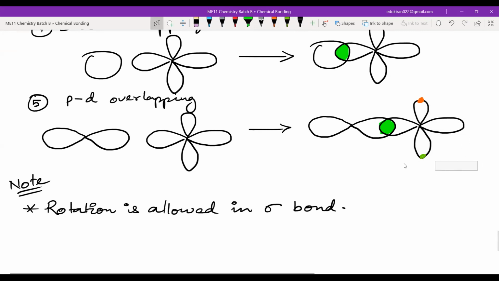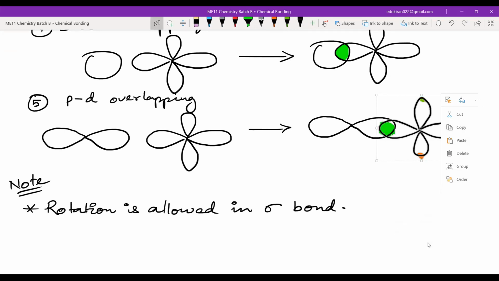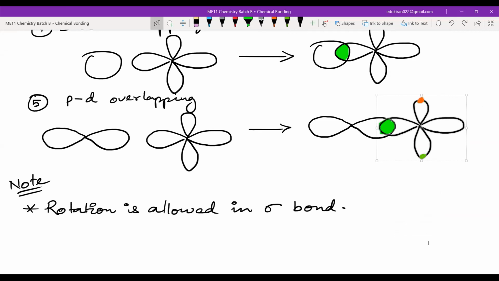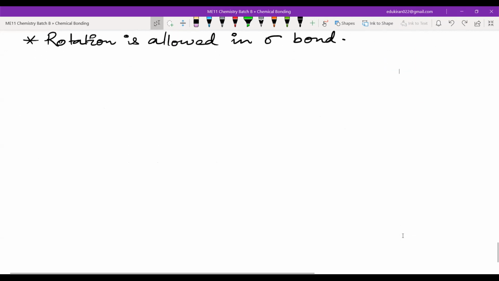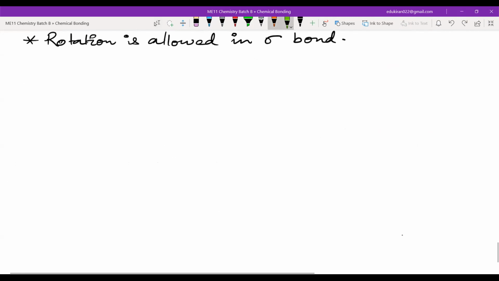The green will get above and the red will get down. So let me just try to rotate it. As you can see, now I am rotating it vertically like this. There is no effect on the bonding, right? Yes, sir. Okay, so this is what is happening. The rotation is allowed here. Fine, rotation is allowed in the sigma bond. Now we will write about the pi bonds.